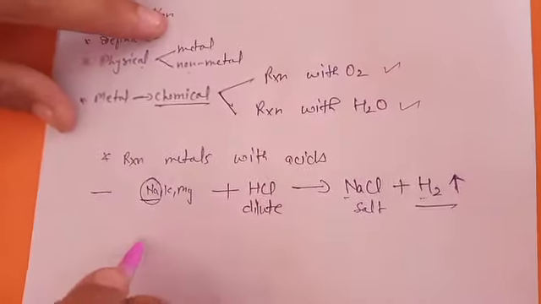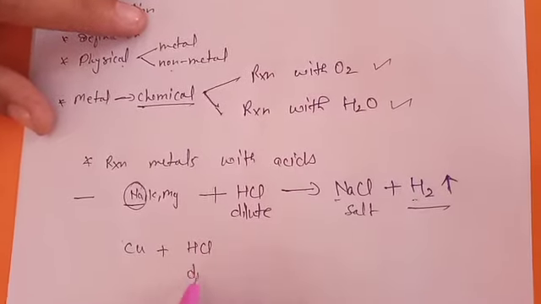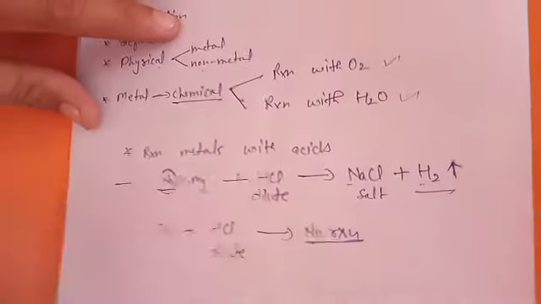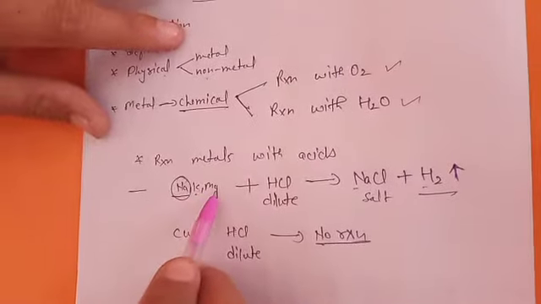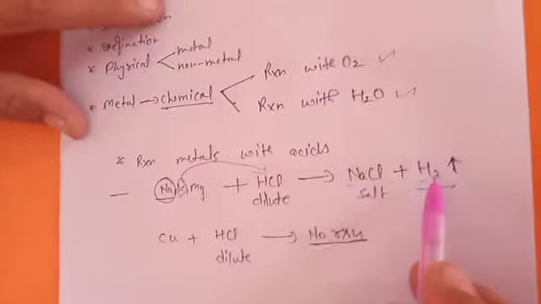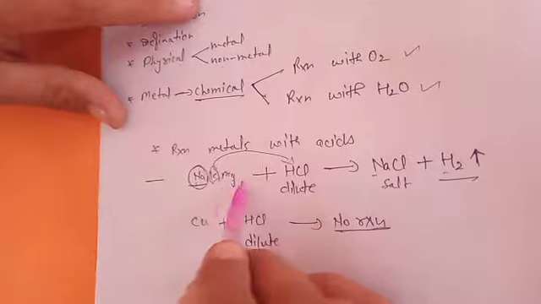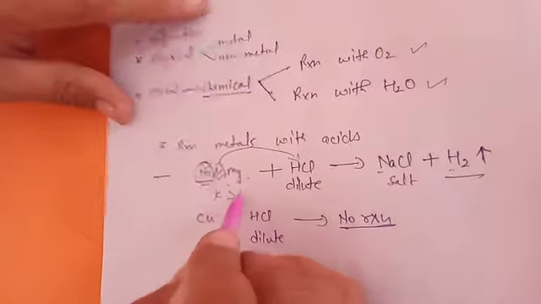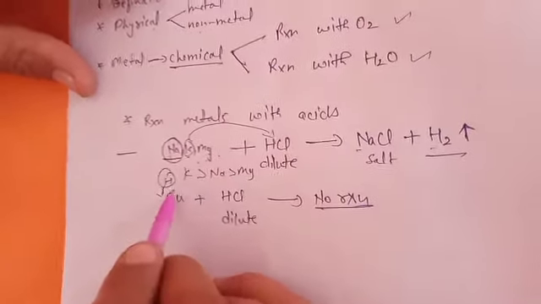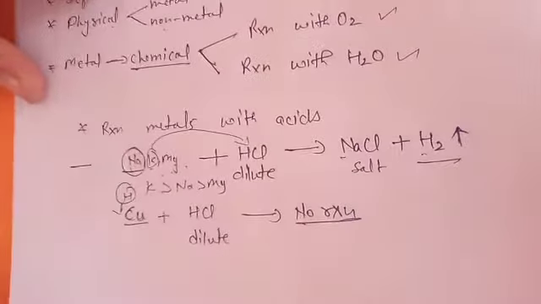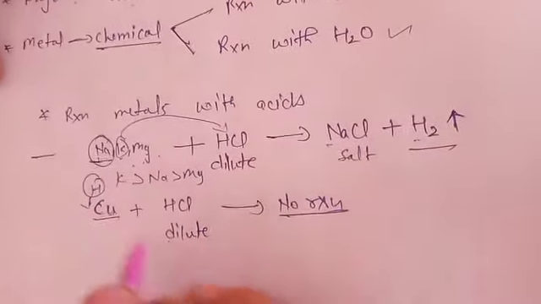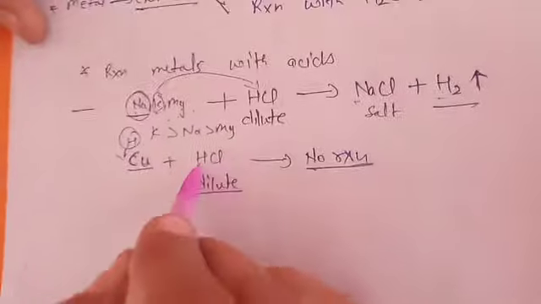The ones below, like copper, will show no reaction with dilute HCl. Among sodium, potassium and magnesium, potassium reacts fastest, meaning hydrogen is liberated more rapidly than with sodium, then magnesium, because their reactivity is in that order. Copper is below hydrogen in the reactivity series, which is why copper is not able to react with HCl. But it can react with concentrated acid, meaning the solution is of higher concentration.